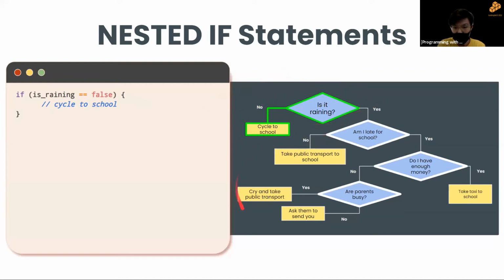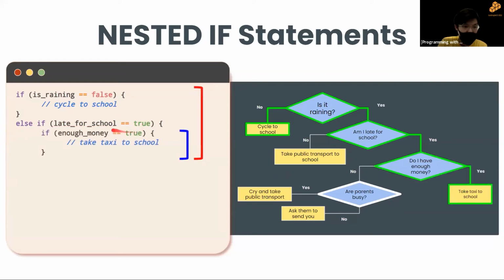So let's move on to this bigger area over here, right? So now, if it's raining is false, we cycle to school. Else if, like what we've done before, else if we're late for school, which is yes, we want to ask ourselves now, do we have enough money? So we can also add in another smaller if statement within this larger if statement. As you can see by this blue and red bracket, this blue bracket is just a smaller if statement within a larger if statement. This is what nested if statements mean. The smaller if statement is nested within the larger if statement, all right?